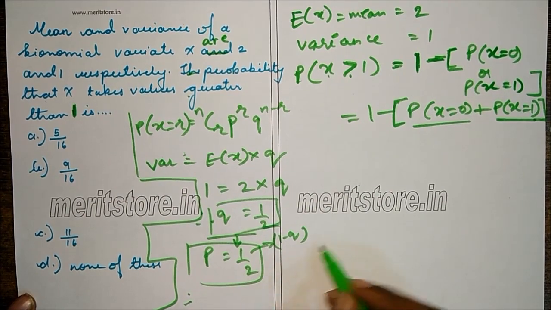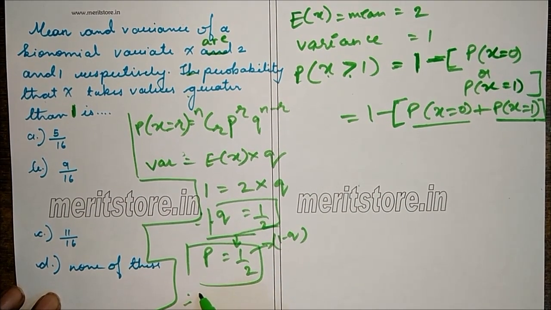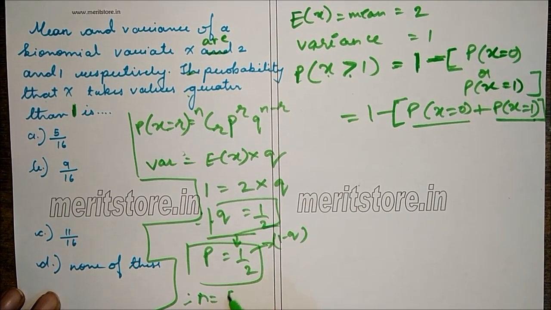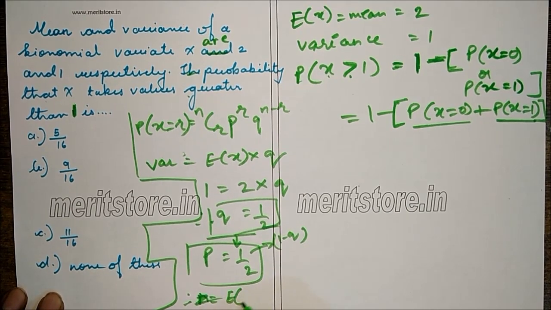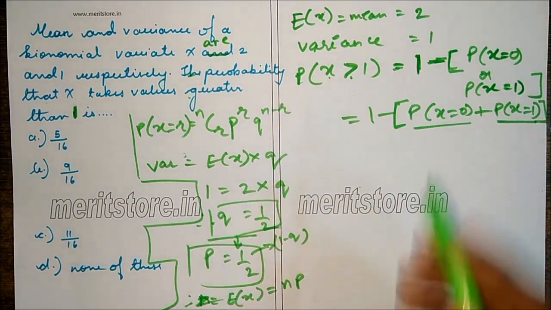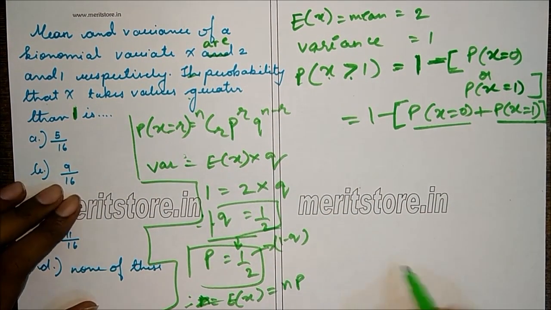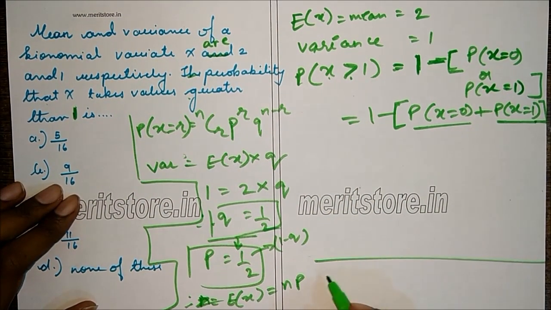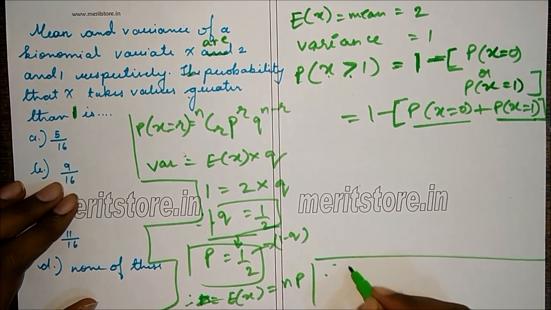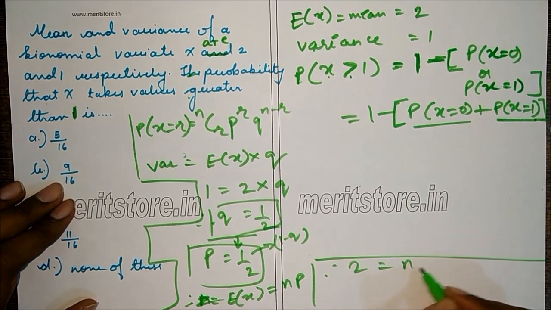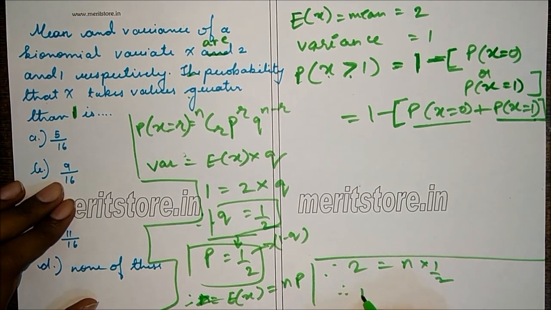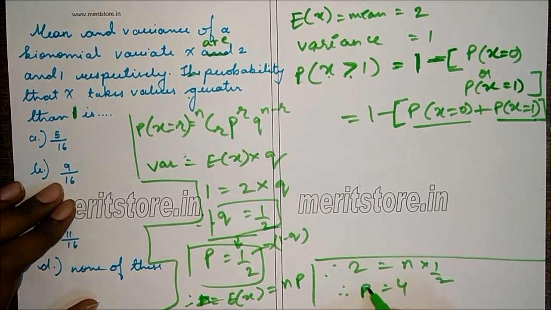Therefore, n will be, now E of x is np, E of x is 2, n is unknown, and p is half. Therefore, n will be 4.